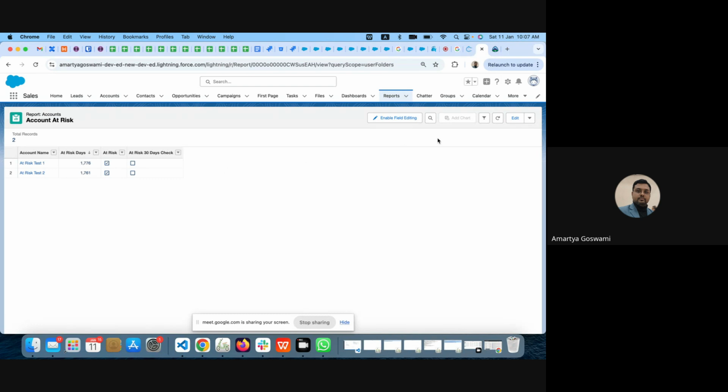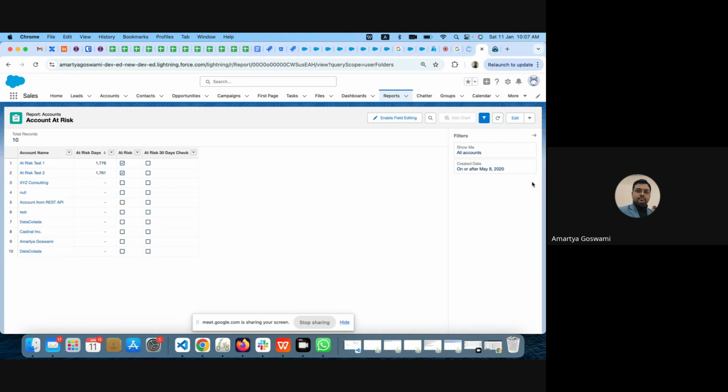Now there are a few other things. This thing is called filter. Whenever I am looking into records, I can add filters, I can edit filter, or whatever it is. Now say here I have put that at risk. If I remove this, you can see there are other records as well, right?